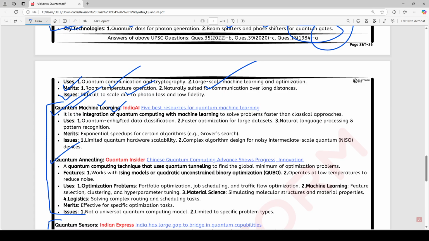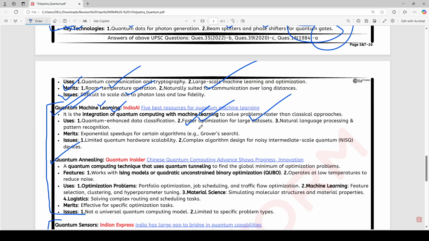Okay, now what is the advantage of this? Faster optimization of large data sets. Machine learning is simply about optimization, which means finding patterns and creating new ideas using various data sets. But in quantum machine learning it becomes faster, because rather than using traditional computing methods, we are using quantum principles.